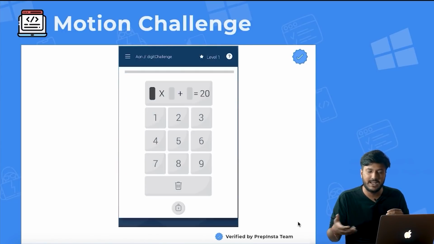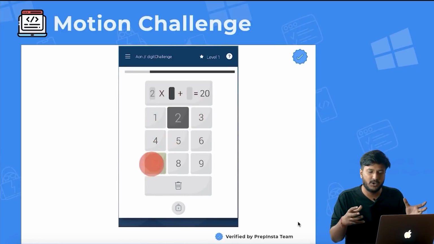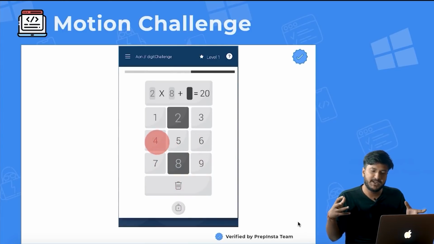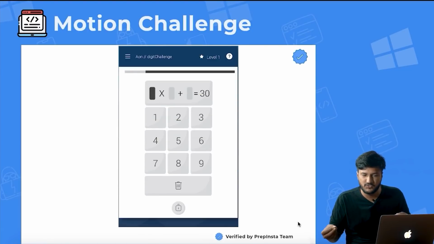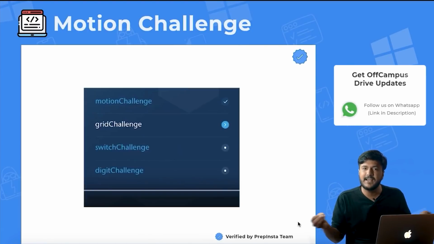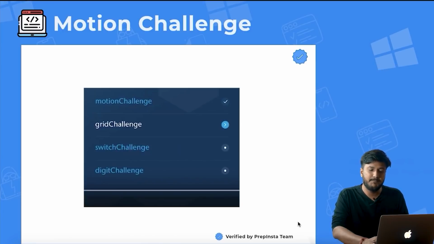Then you have something called the digit challenge, right? So the digit challenge is basically a mathematical operation wherein you have to enter the digits, and based upon those digits, multiplication, division, and all of those would be happening, and then you have to enter or choose all the digits in such a way that you get the perfect output that is given. So we'll understand a little more about that in the particular video.